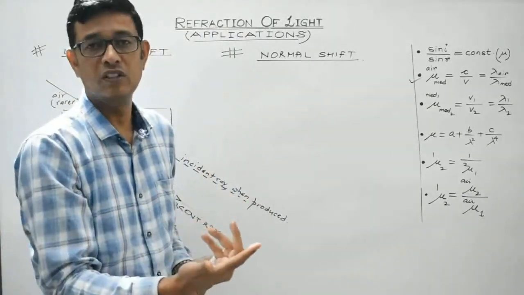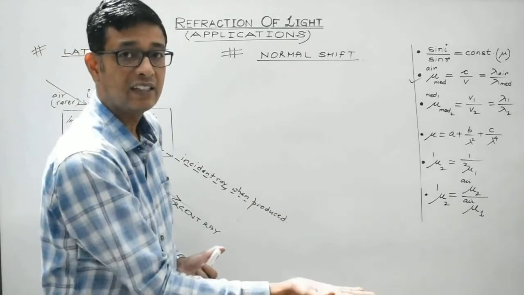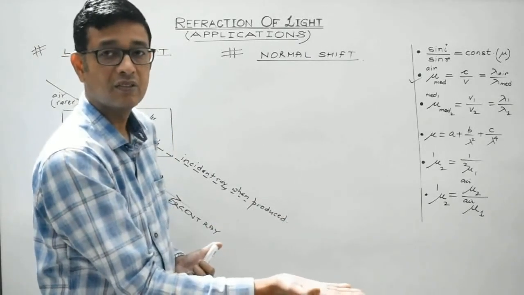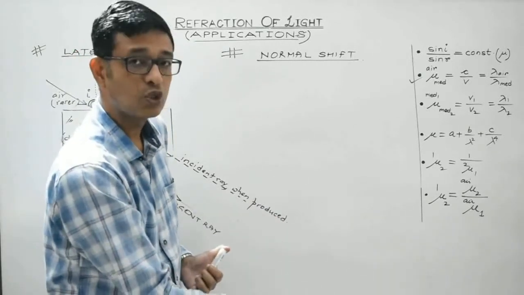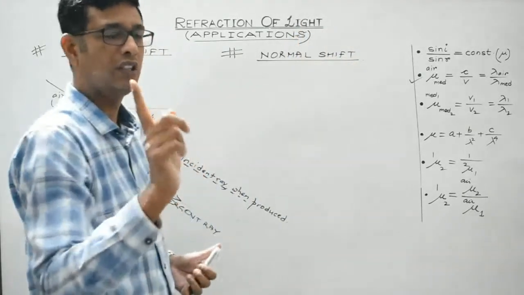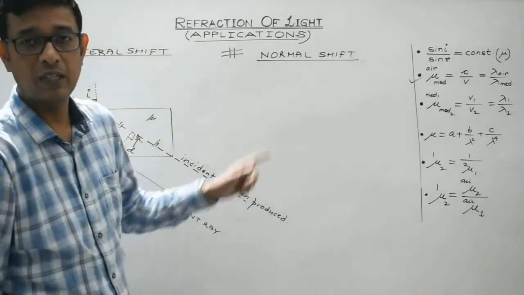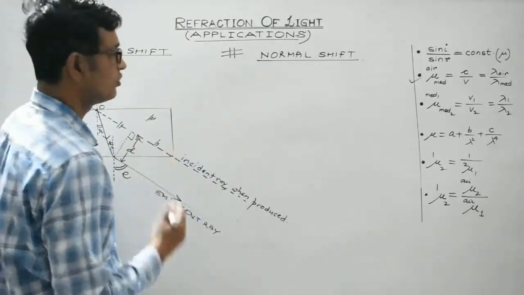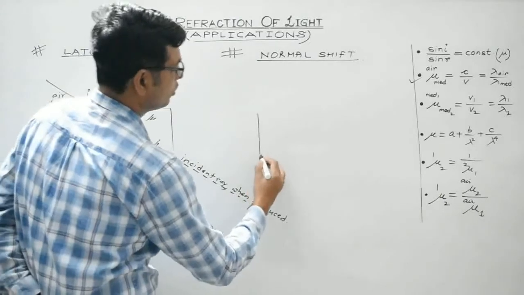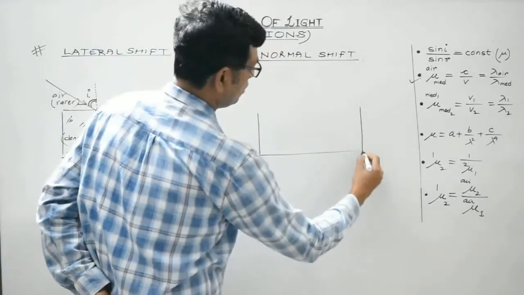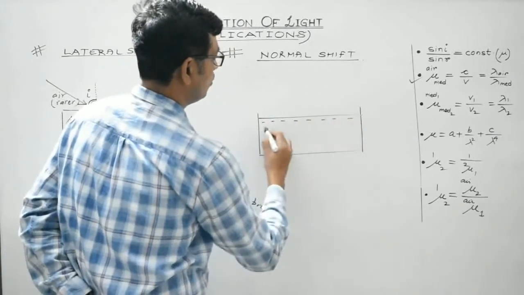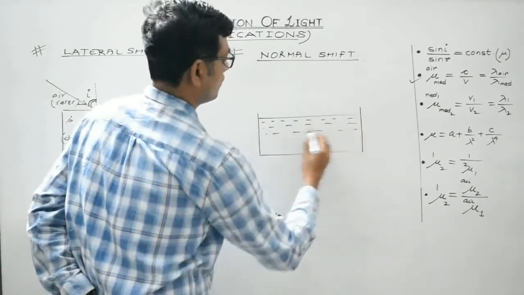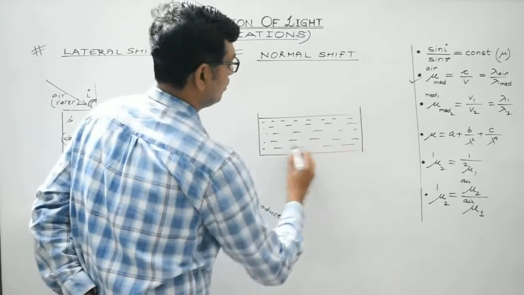Normal means perpendicular. So its apparent depth is found to be less than its real depth, so that it slightly appears to be raised up. So I will explain this phenomenon with the help of this ray diagram. Please do concentrate. Suppose this is a water tank I am talking about. This is the surface, this is water. This is the water tank.